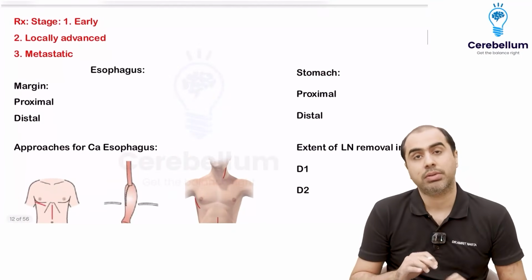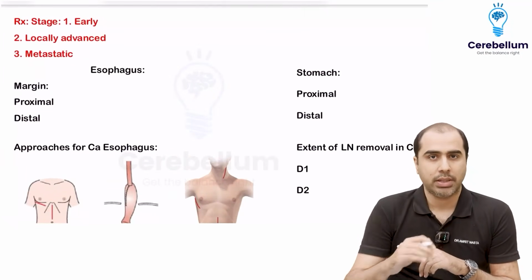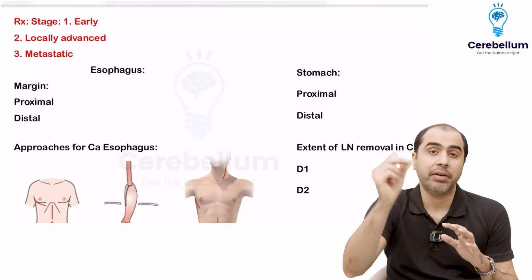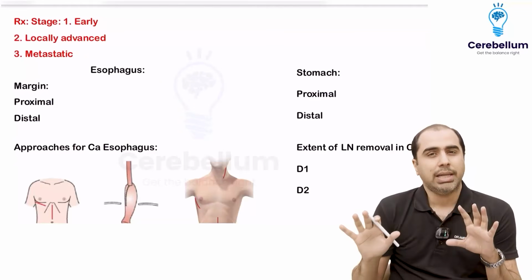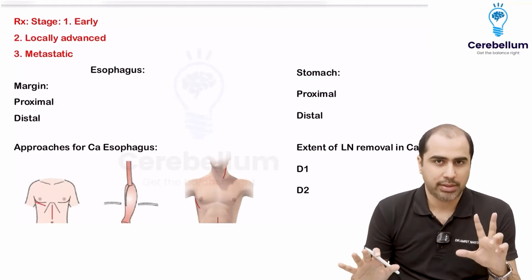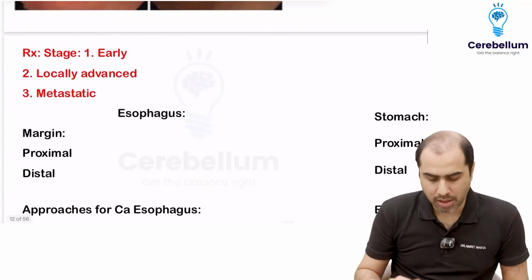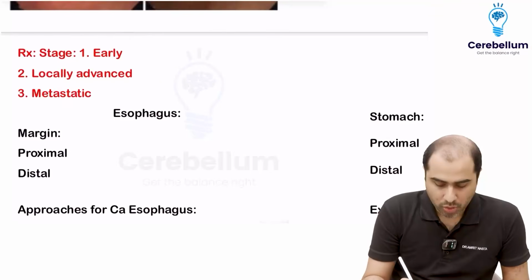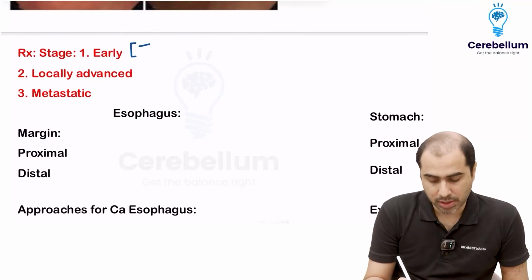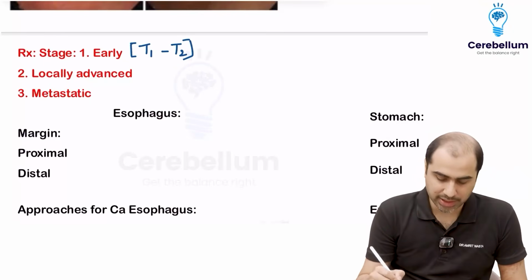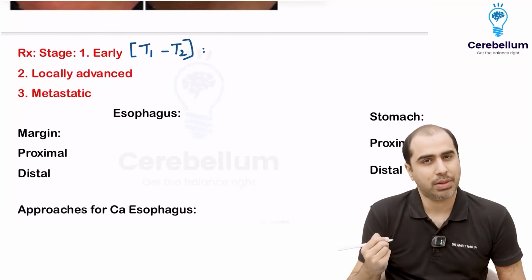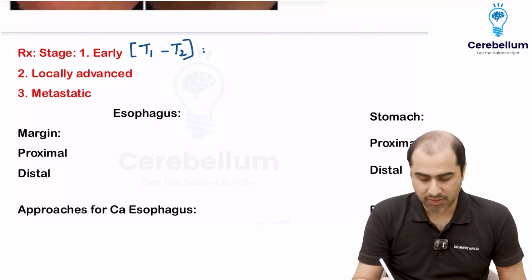Another very important concept that you need to know is the treatment. Now understand, when I say treatment for cancers, I don't look at T1, T2, T3, T4, different treatment for each in GI. I simply divide the cancers into 3 categories. One is called as early cancer. Early means I can remove it. And this you use your common sense. Don't try to memorize it. Normally, early cancer for esophagus and stomach is going to be T1, T2. Okay, just know this much. Don't try to memorize each stage. Not possible. If it's an early cancer, T1, T2, mucosa, submucosa, muscularis, I will go and remove it. Means I will first do surgery.